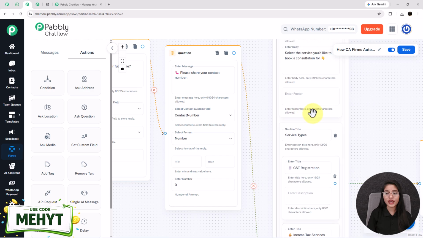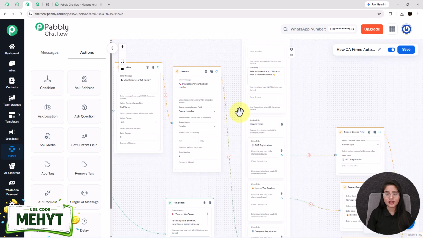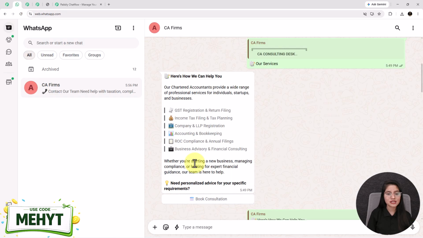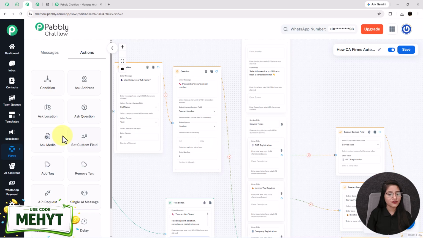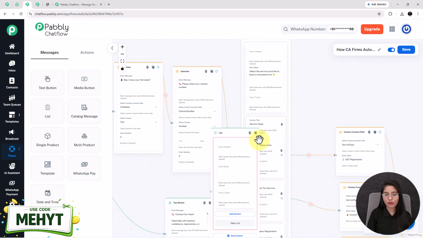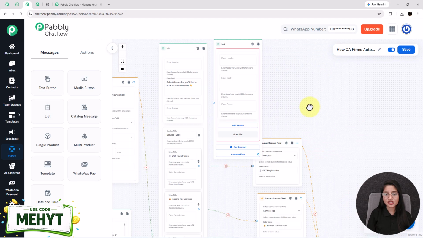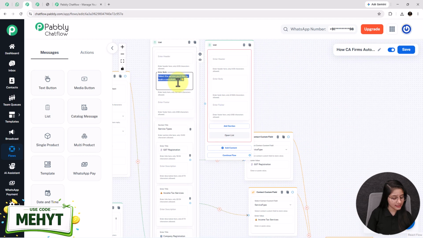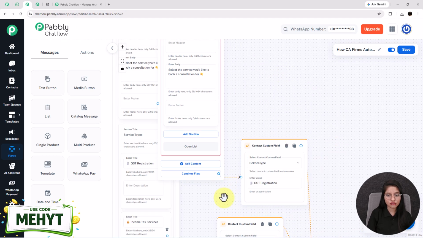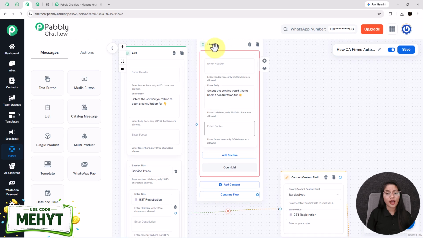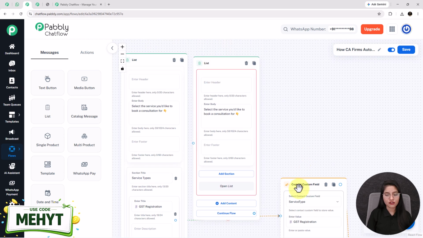Moving forward, here I have added the list button. In real time, this message will look like this. So for adding this, you have to take this list node from here, enter the message in this enter body box. Let's say I enter as select the service you'd like to book a consultation for. You can also enter header and footer in both of these boxes if you want to.